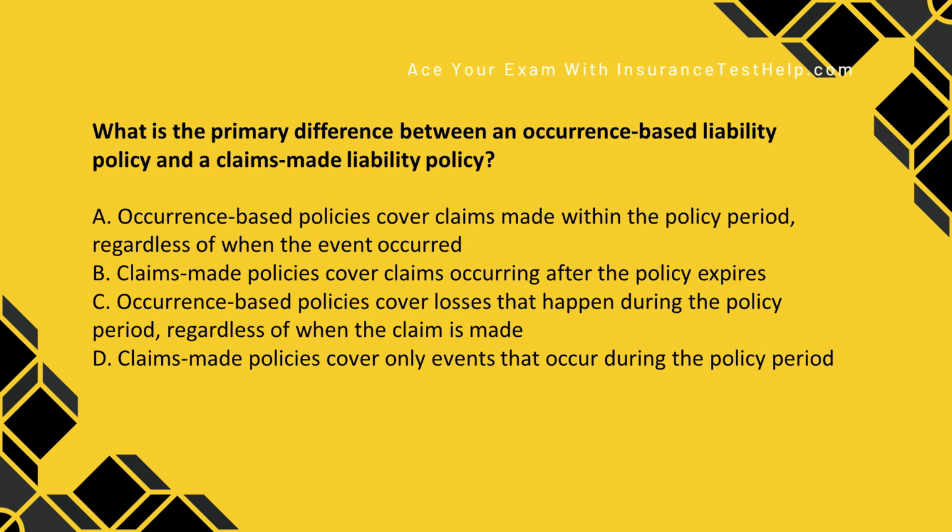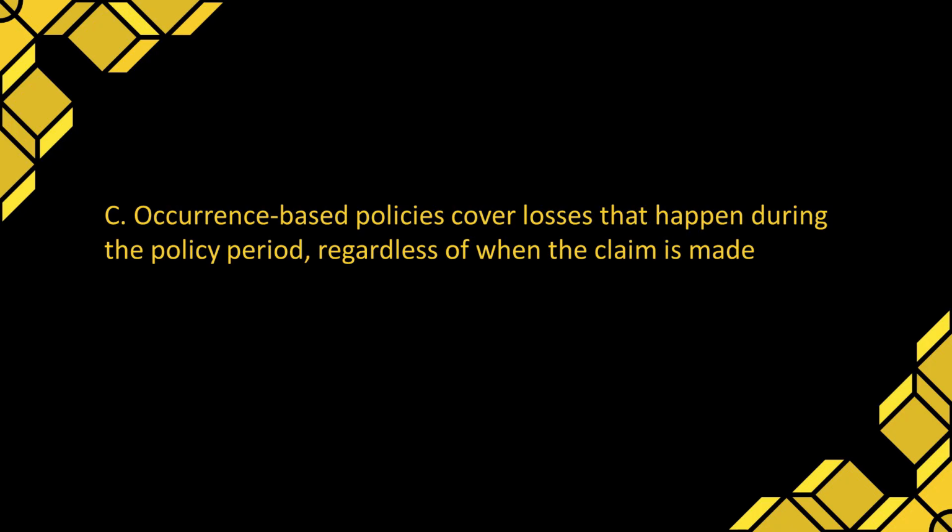What is the primary difference between an occurrence-based liability policy and a claims-made liability policy? A, occurrence-based policies cover claims made within the policy period, regardless of when the events occurred. B, claims-made policies cover claims occurring after the policy expires. C, occurrence-based policies cover losses that happened during the policy period, regardless of when the claim is made. Or D, claims-made policies cover only events that occur during the policy period. So this one is highly testable, so make sure you know the right answer.